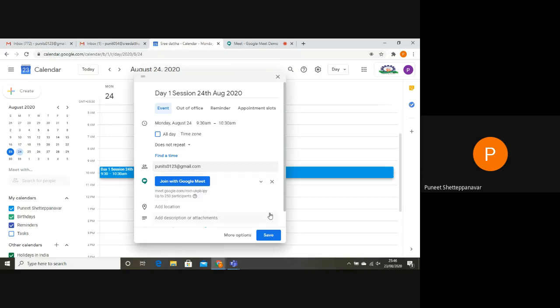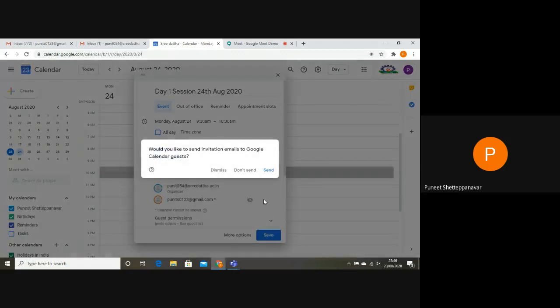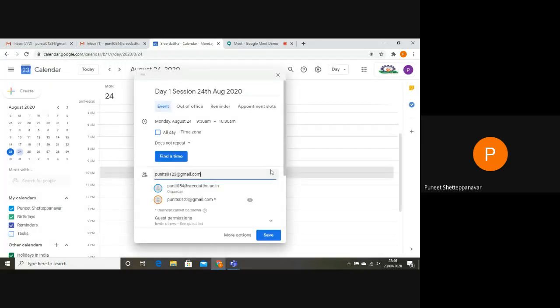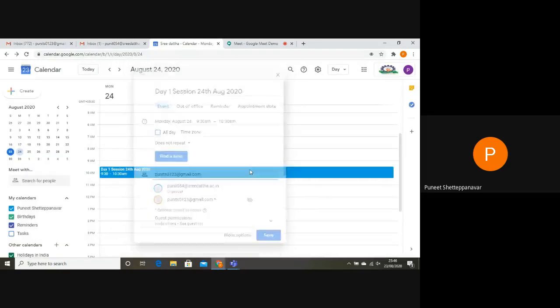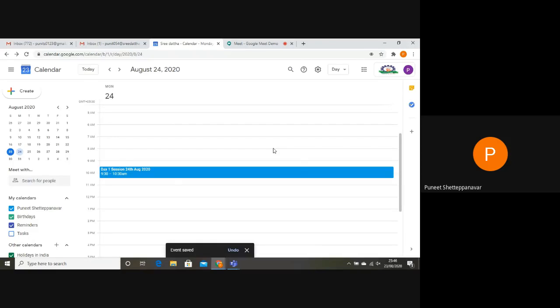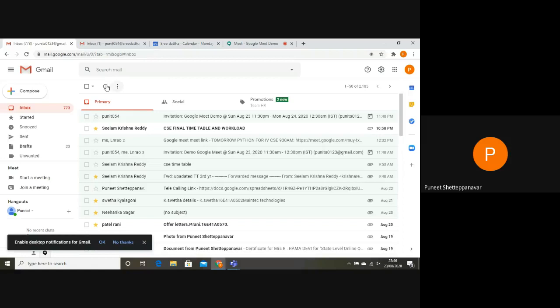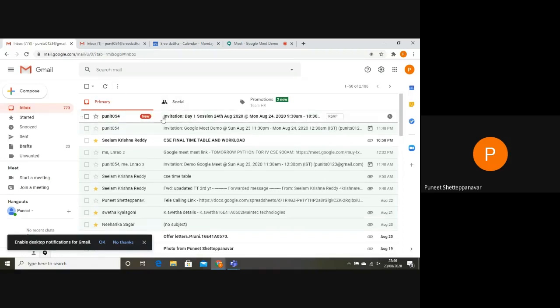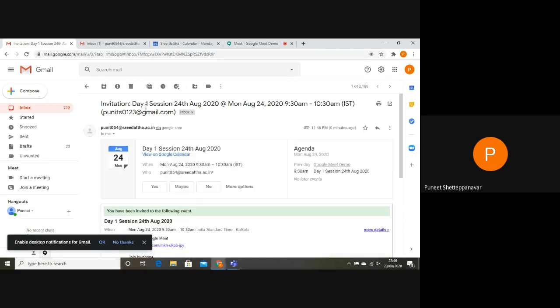So once I do this, I will click save. Once I click save, if I am adding any guest, it will ask me to send an invitation email to them directly. So I will click send. Invite external guests. So automatically I will get the invitation in my mail. I will open my other mail to which I sent the invitation. So you can see there is a mail from Puneet054 at shridatta.ac.in. So I got a mail: day 1 session, 24th August 2020.